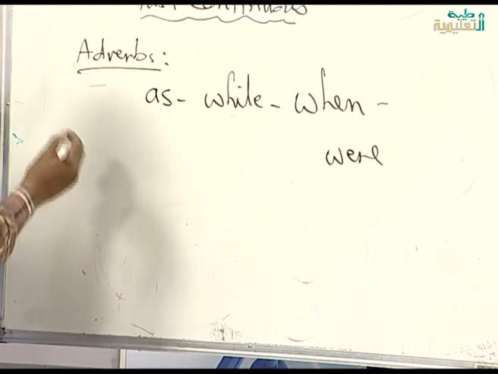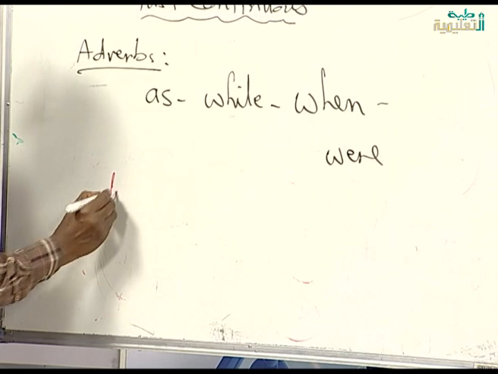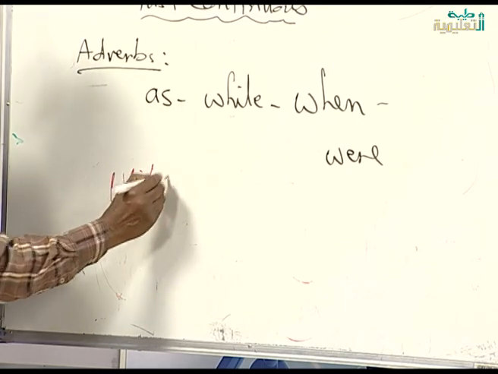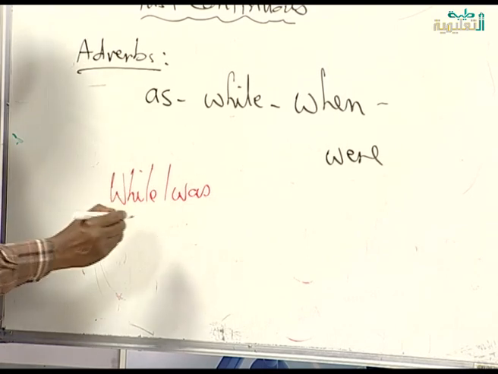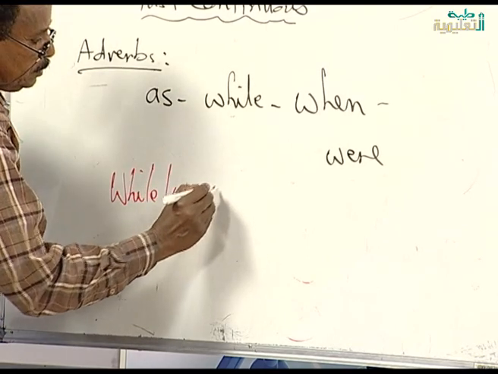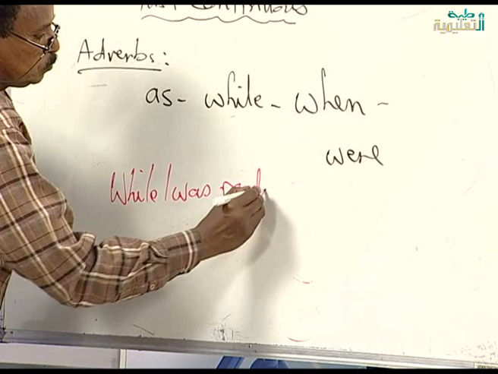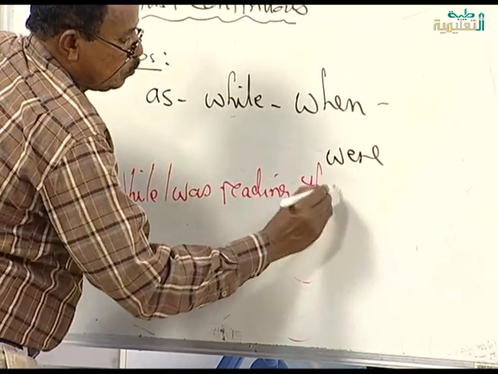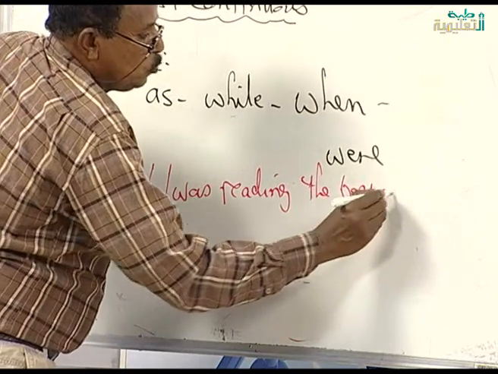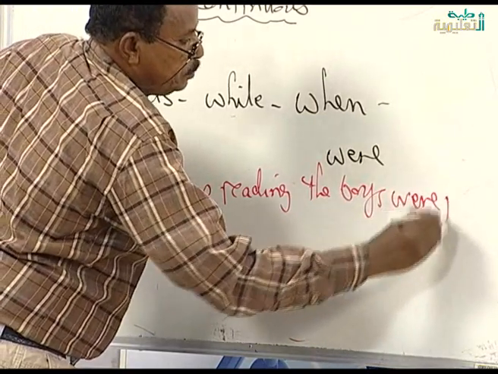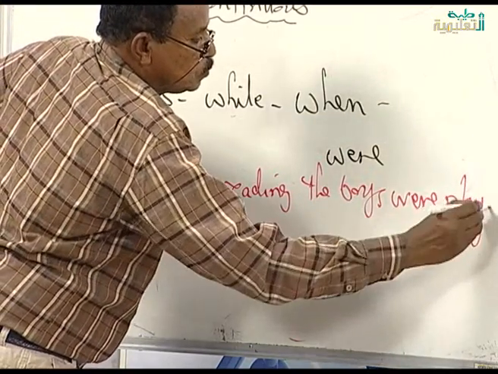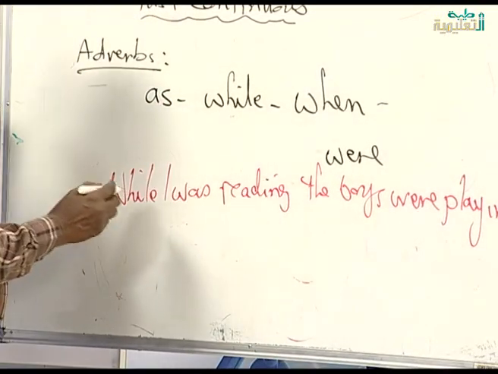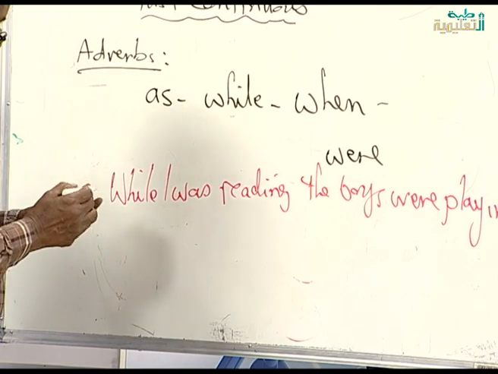For example, while I was reading, the boys were playing.